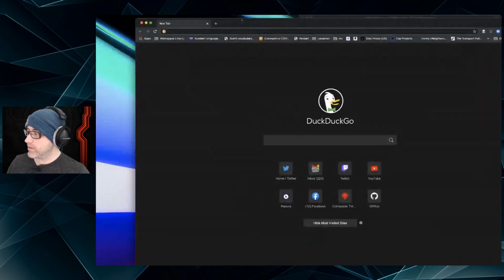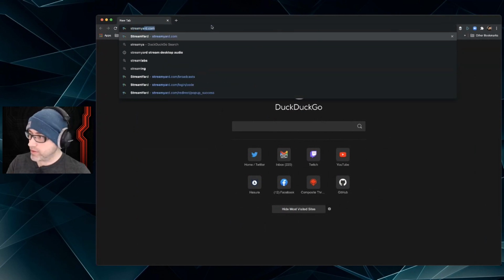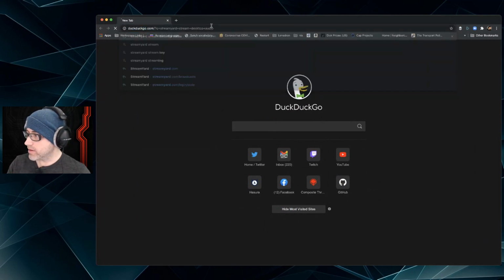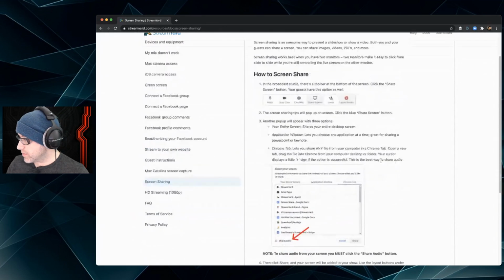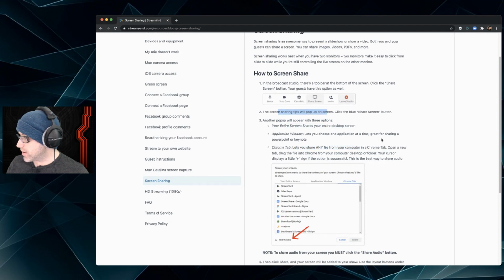See, because that's what it was, right? So StreamYard, stream desktop audio. Right, Chrome tab lets you share any file from the computer. Open a new tab. Entire screen shares the entire desktop. Lets you do this. Right.